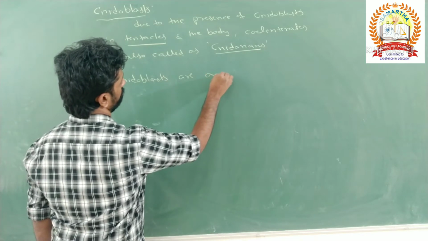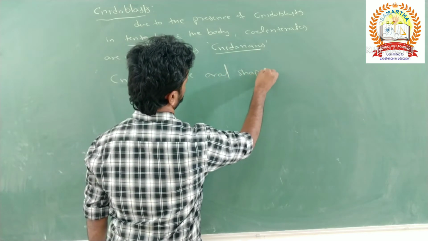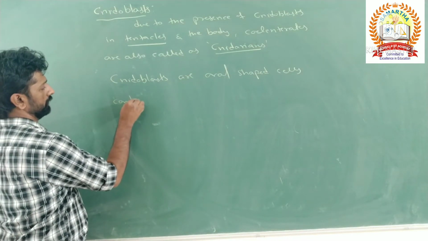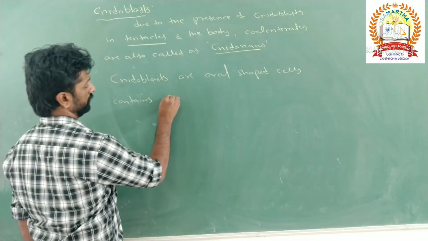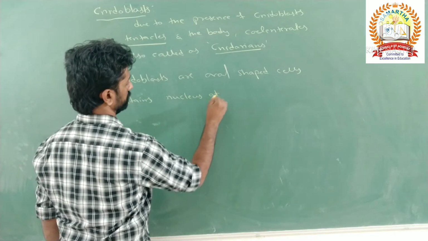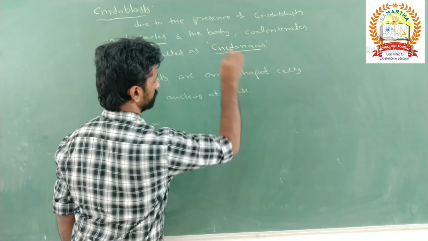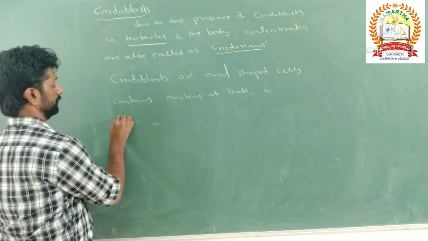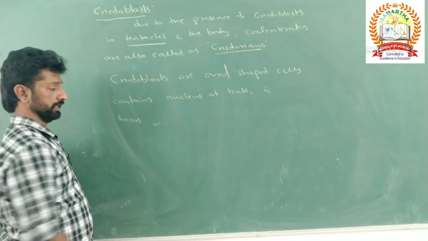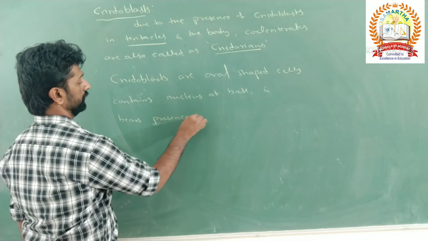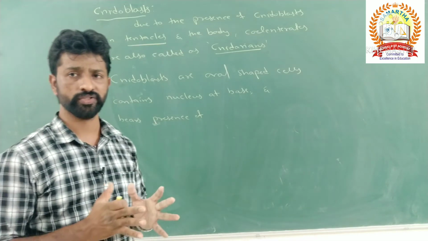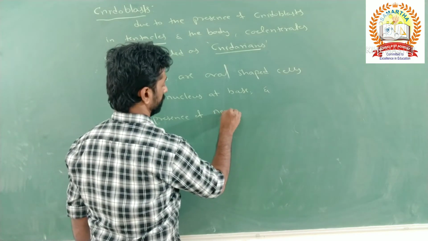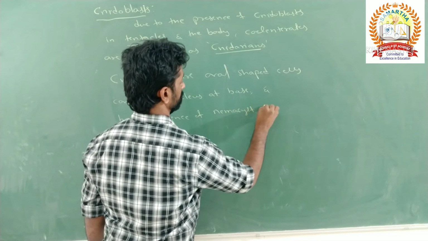These cnidoblasts are oval shaped cells, which bear a nucleus at the base. So the nucleus will be present on the basal side. They also bear a specialized structure called the nematocyst.